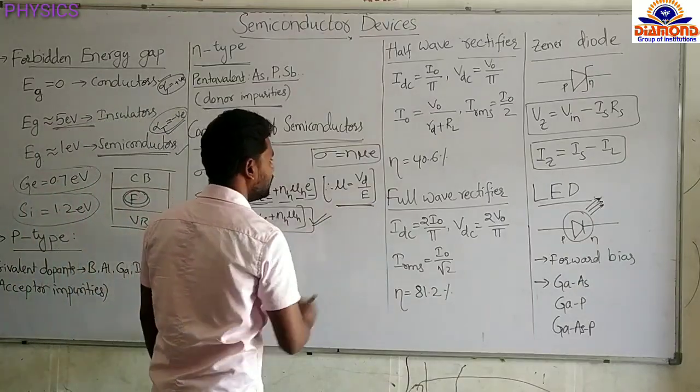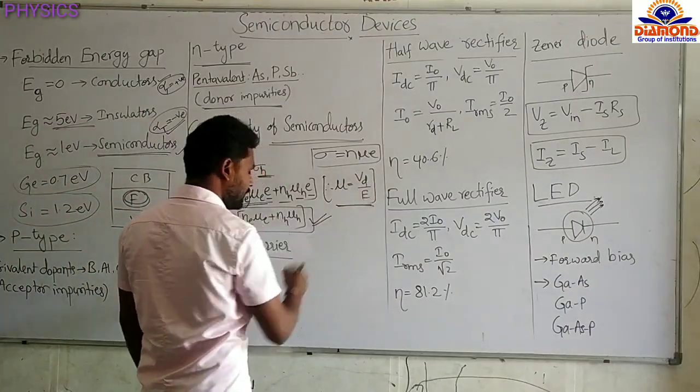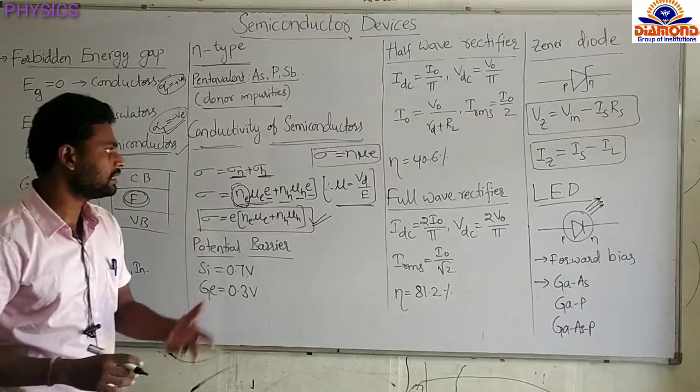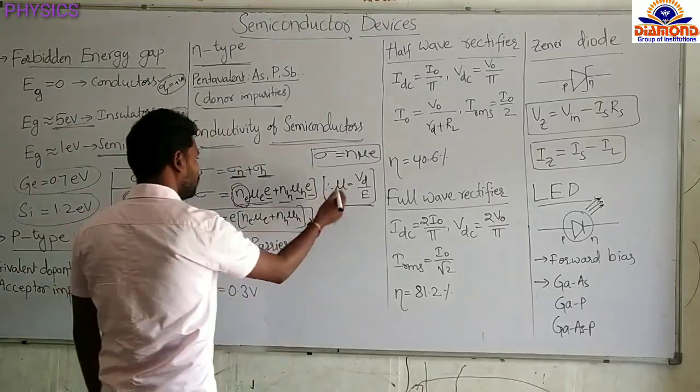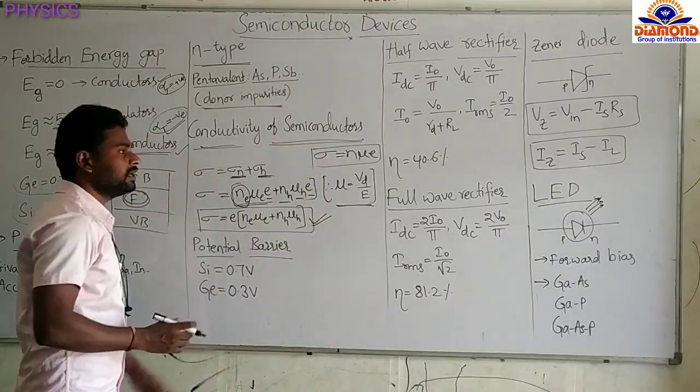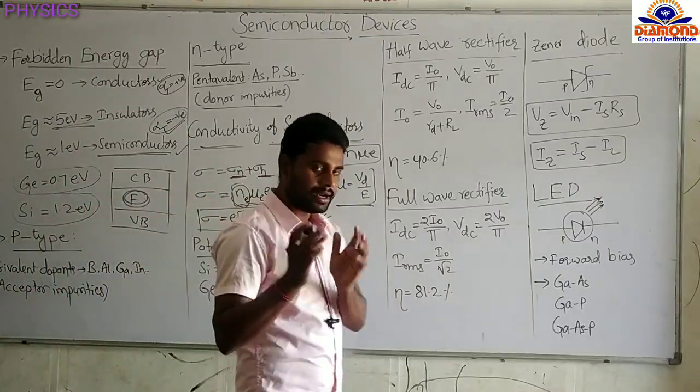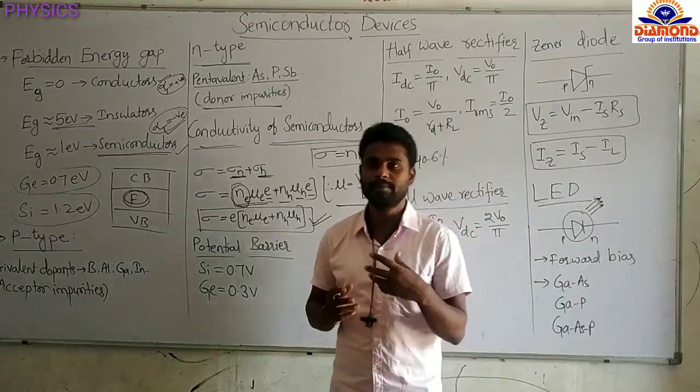Mobility is the ratio of the drift velocity to the electric field. With respect to the electric field, the motion of the electron or the motion of the hole is nothing but the mobility.